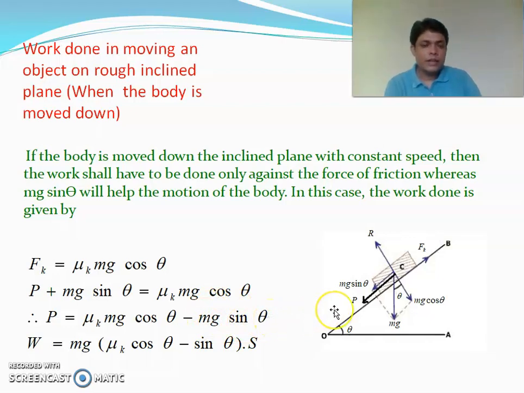So what is the work done in moving through a distance s? W is equal to mg into (mu k cos theta minus sin theta) dot s.